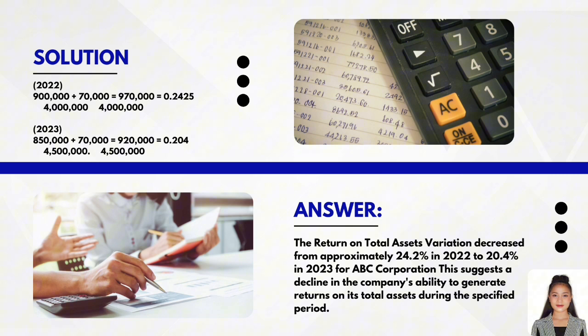So, we have the total of 0.2425. And for the 2023 year of the ABC Corporation, 850,000 plus 70,000 is equal to 920,000, and we will divide it by 4,500,000, and we will have now the return on total assets of 0.204, or 20.4%.